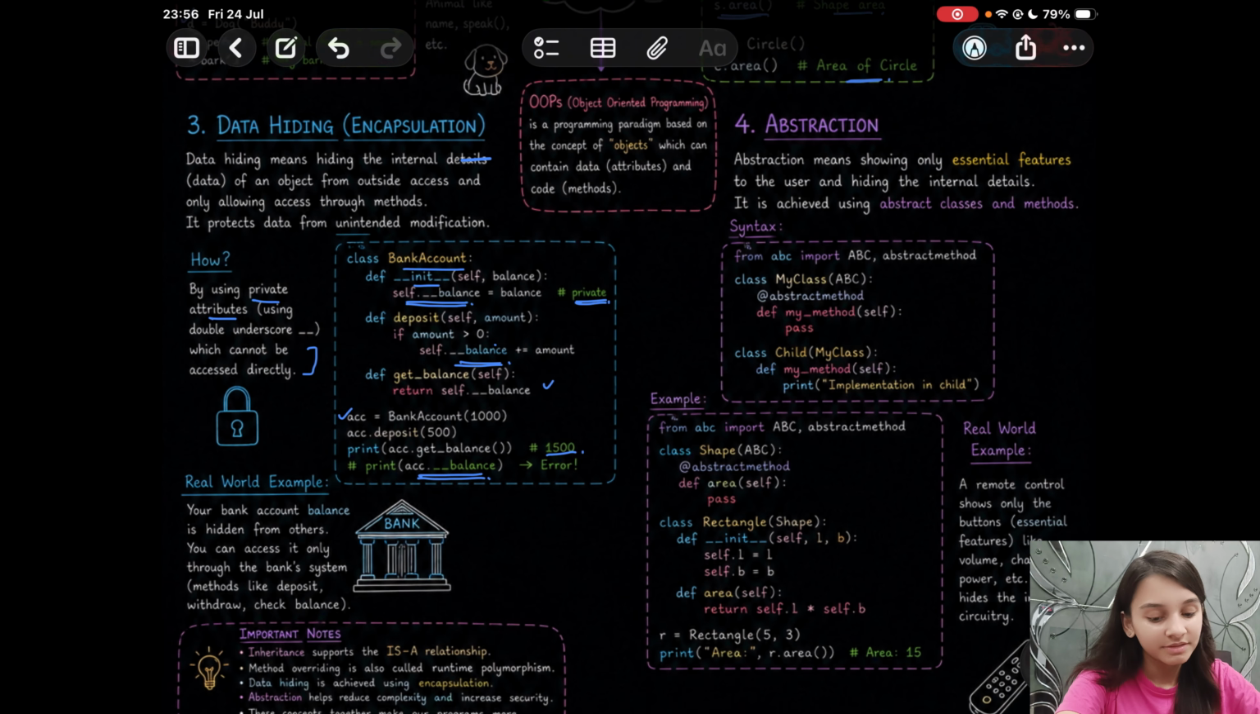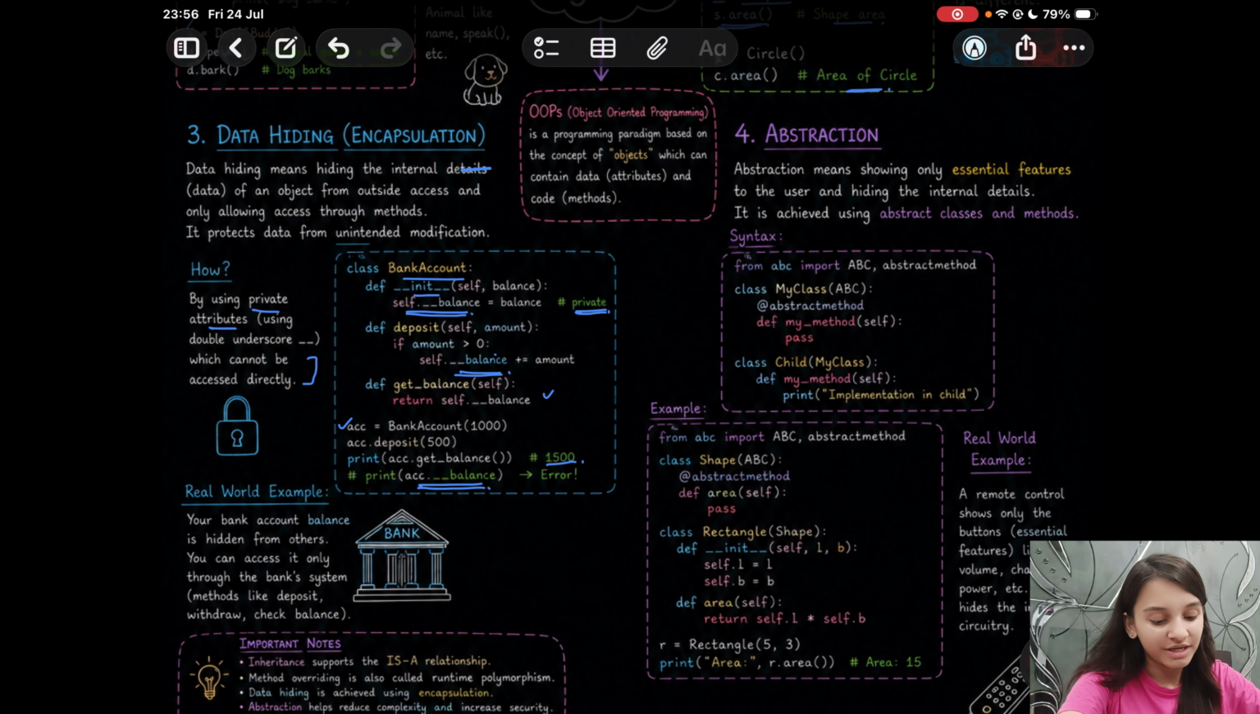Okay. Next we have abstraction. So what is abstraction? As discussed before, it means showing only the essential features to the user and hiding the internal details which are not required. So it is achieved using abstract classes and methods. Encapsulation is achieved using private attributes, and abstraction using abstract classes and methods.